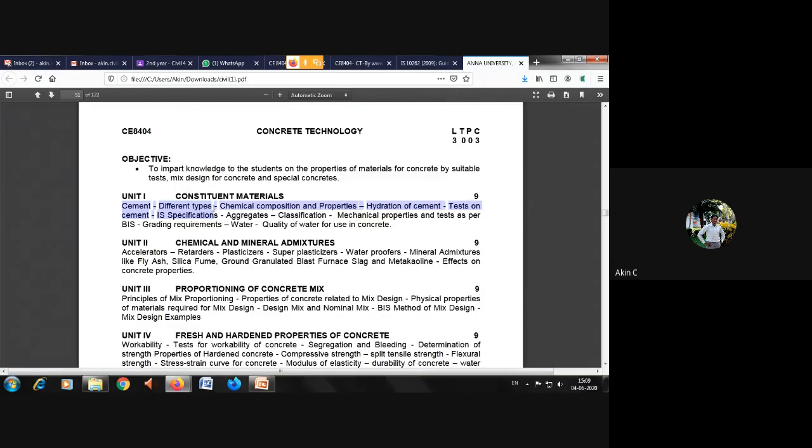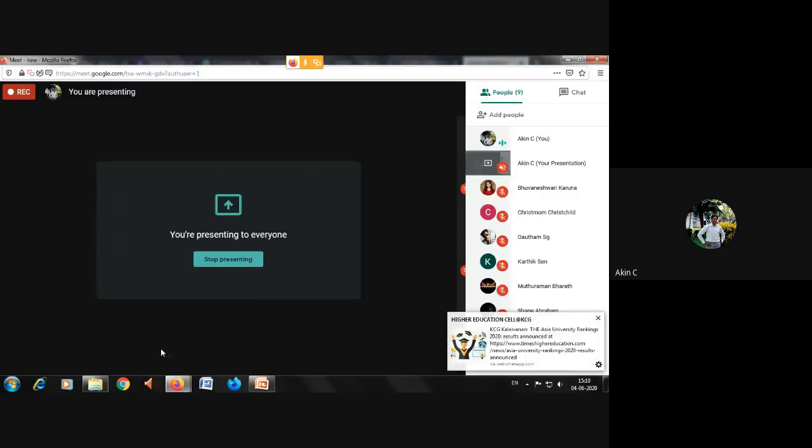So these are the things which we have seen in the first half. Second, a very important thing is aggregate, which is very important for a concrete. We have fine aggregate and coarse aggregate. Aggregate can be classified into natural aggregate as well as artificial aggregate. And we know the mechanical properties, which is nothing but the tests conducted for the aggregate as per BIS standard, like the abrasion test and many tests which you have studied. So for any one of these, you should be very thorough with the syllabus.